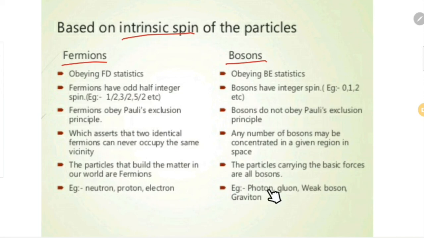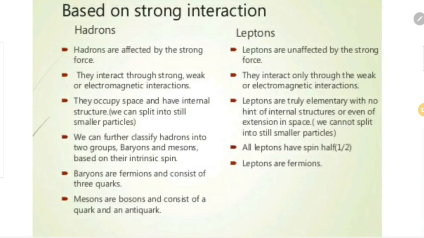Example: photon is the carrier of electromagnetic interaction, gluon is the carrier of strong interaction, a weak boson or W boson is the carrier of weak interaction, and graviton is the carrier of gravitational interaction. So this is the comparison of fermions and bosons. Next is the comparison of hadrons and leptons.